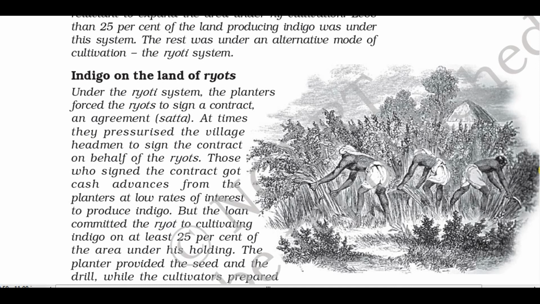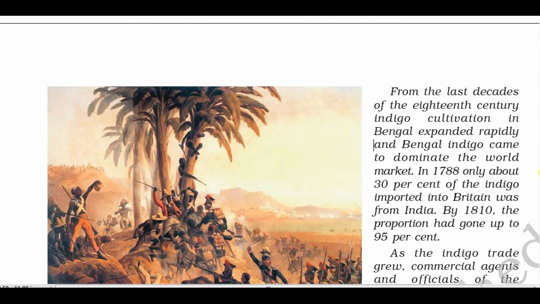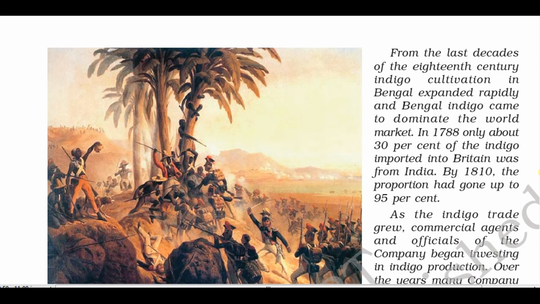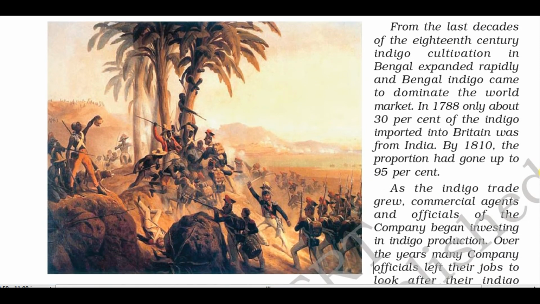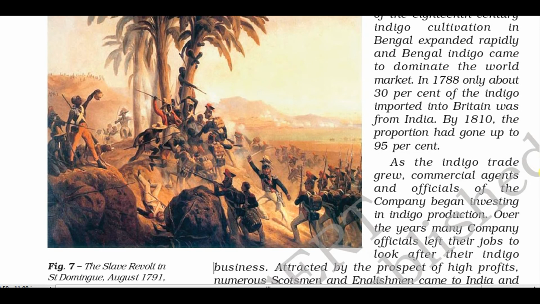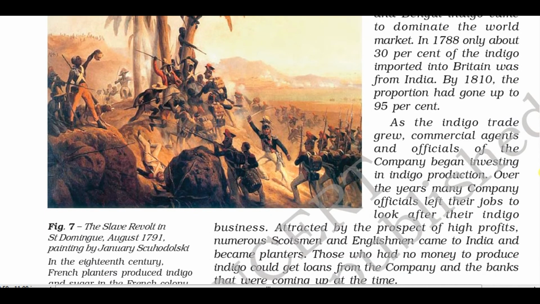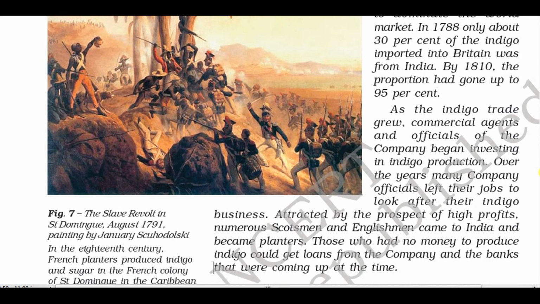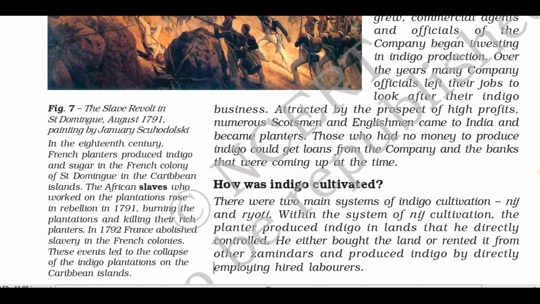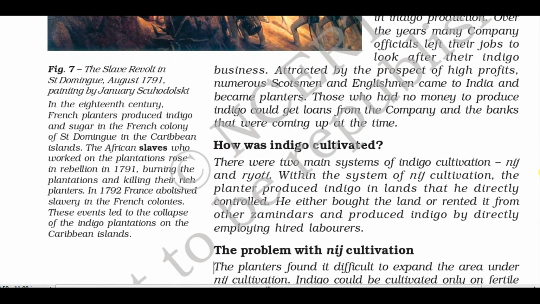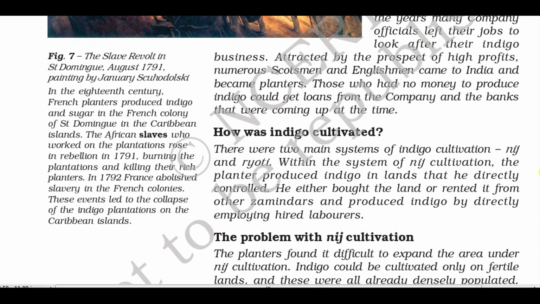Then slowly Indian farmers understood that the cultivation of indigo is a sign of exploitation, because the indigo cultivated by the Indian farmers was purchased for a throwaway price by the British government or the British East India Company. So slowly Indian farmers were reluctant to grow indigo.